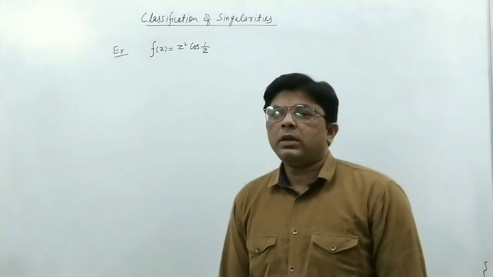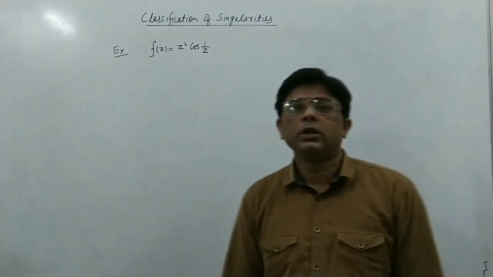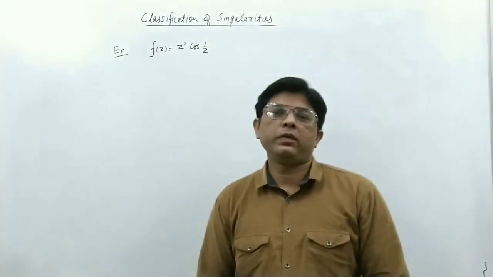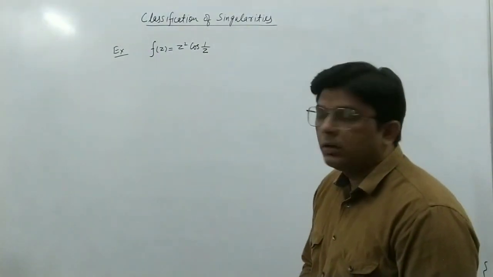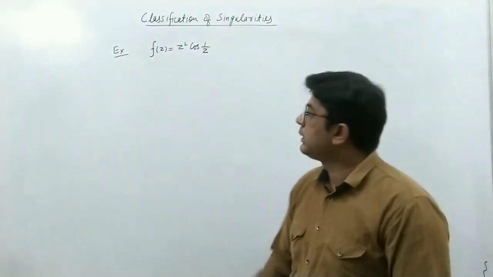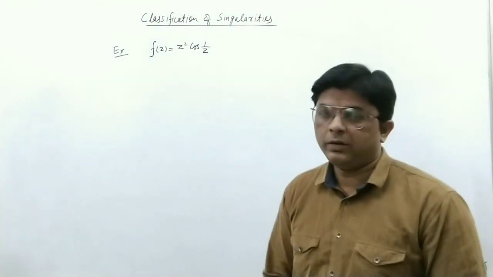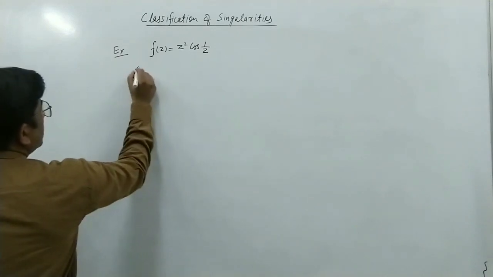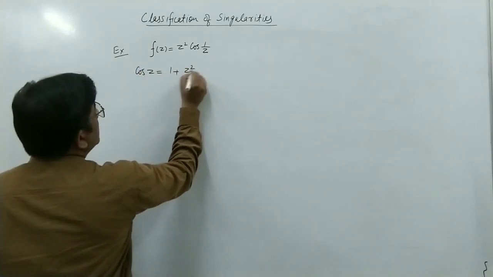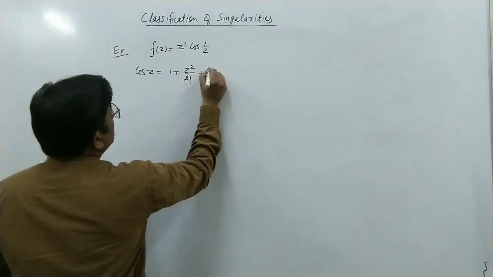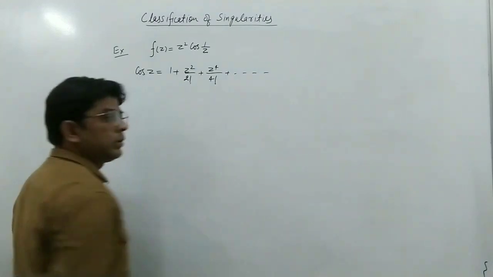Now we have the next example, in which the function is f(z) equal to z squared cos(1/z). We want to find the type of singular point, or type of singularity. Again we will use the expansion. We know that the expansion of cos z is 1 plus z squared by 2 factorial plus z to the power 4 by 4 factorial and so on.